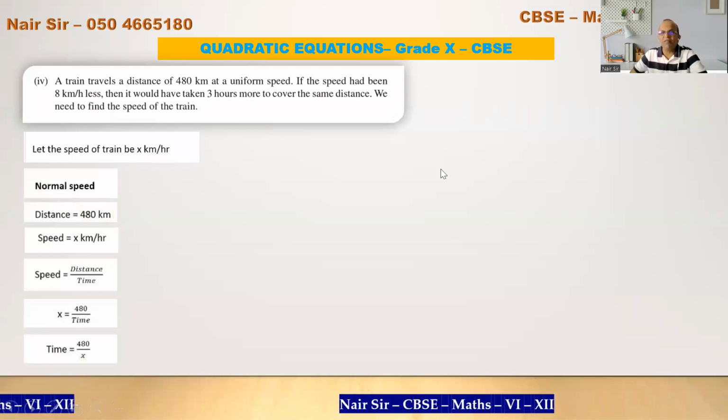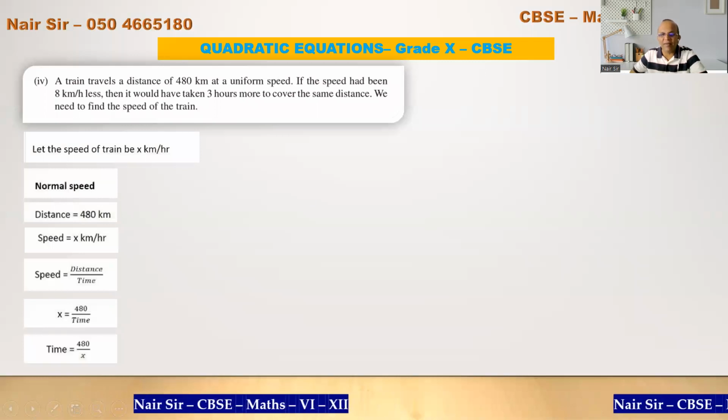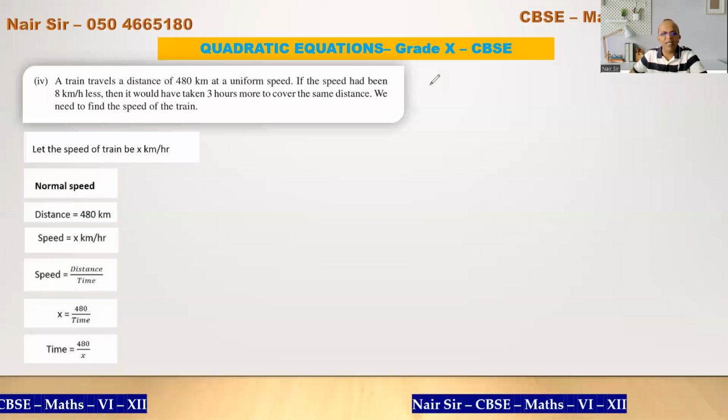Now, this is something which I have got from the first line. Look at this particular line. This is what I have got from this line. Can I go further? Next one.